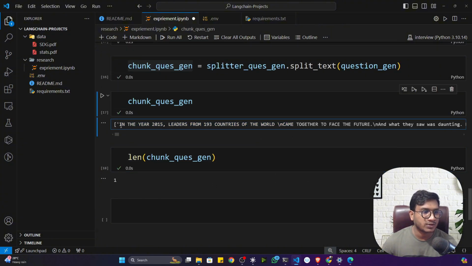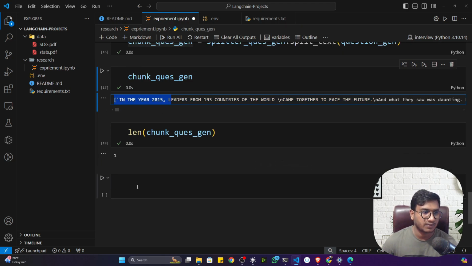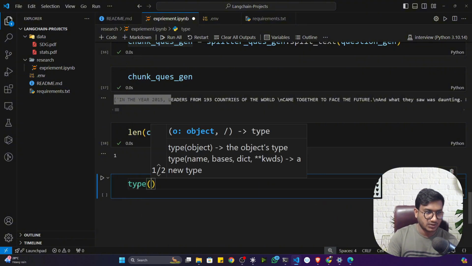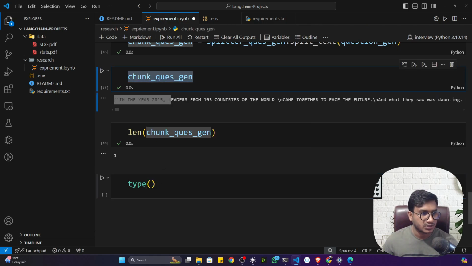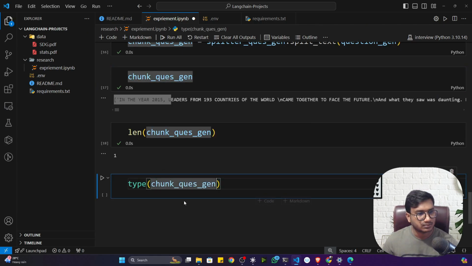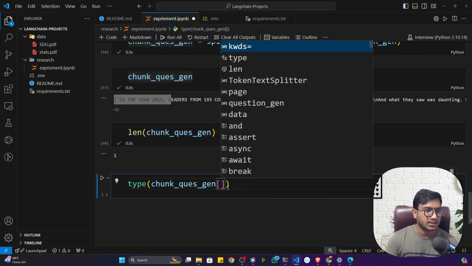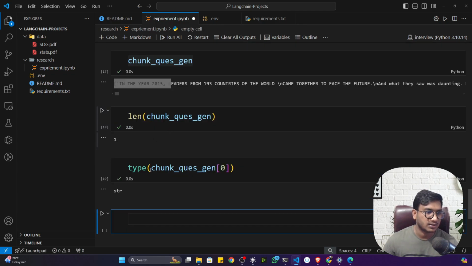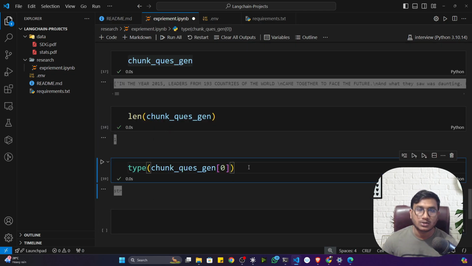For this, I first have to convert this data to the document format, because you can see right now it's in list format. If I show you the type of this chunk question, it's a list. Inside that, if I extract the first element, it would be a string. See, it's a string, but I have to convert it to the document representation.